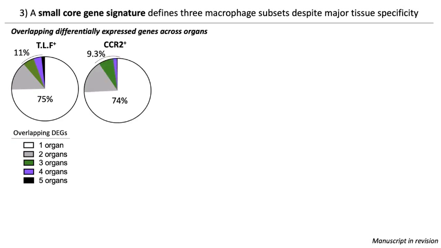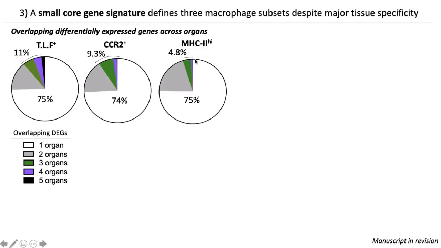CCR2 macrophages had a smaller percentage that is shared in 3 organs, and MHC2 macrophages appear to be the most plastic or responsive to their tissue, as only 4% of the genes were shared in 3 or more organs. Now, what's very evident here is that while we attempted to look for commonalities, the greatest signal was in fact differences, and there's only a small aspect that is similar.